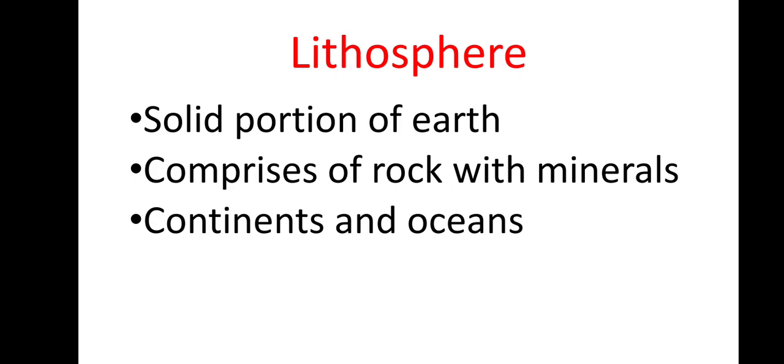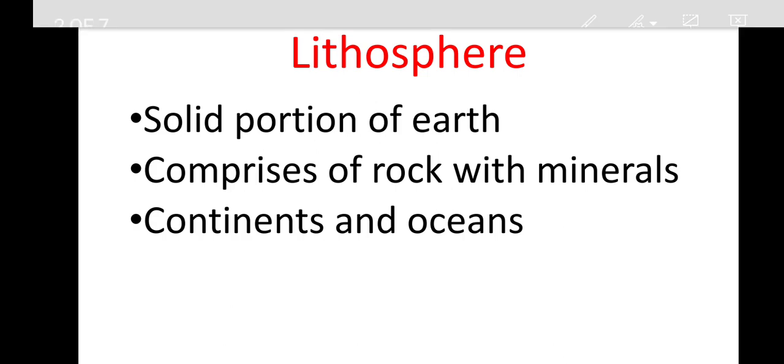Okay, so what does the lithosphere comprise, meaning what is it made from? The lithosphere, or the solid portion of the earth, is made from rock and soil with minerals. The soil contains many types of minerals which are good for agriculture and good for plants.